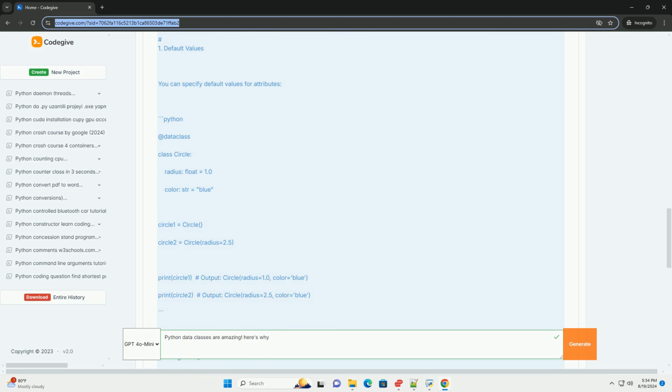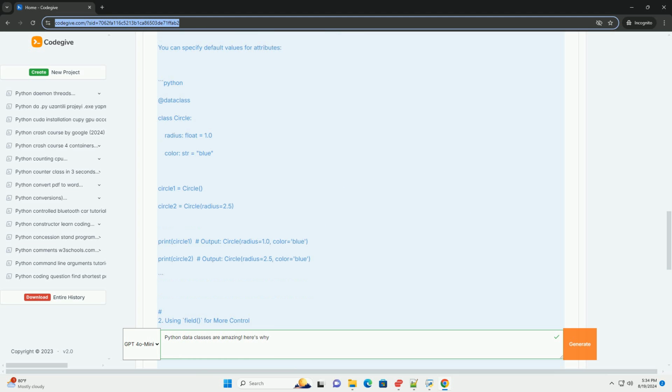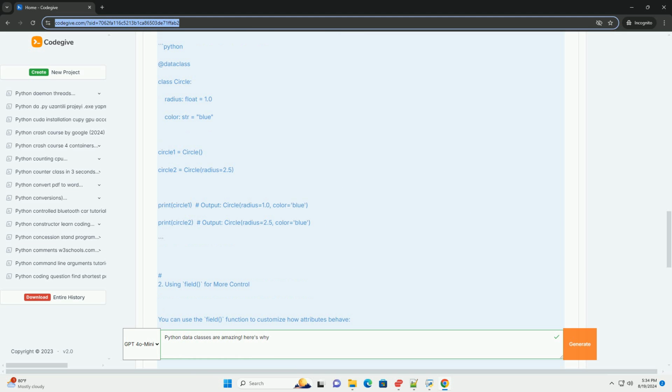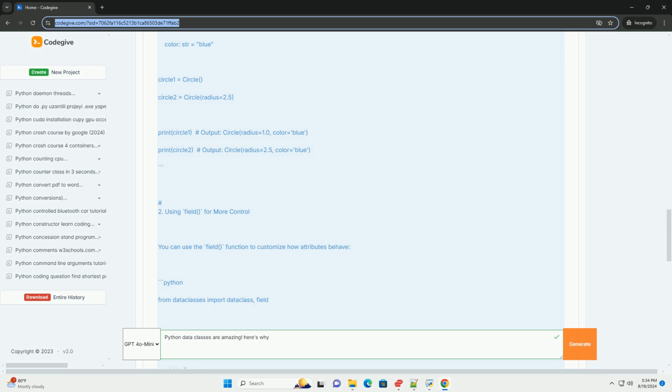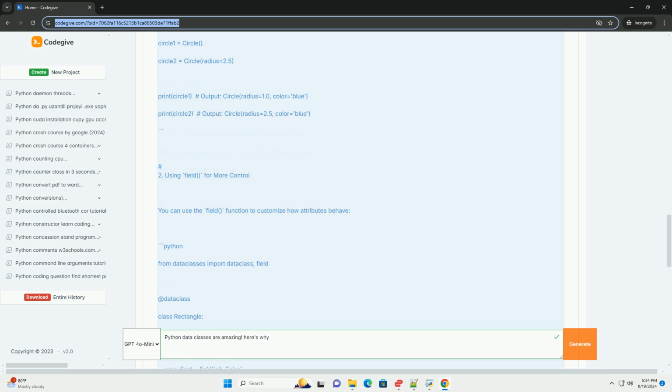4. Default values and factory functions. You can easily set default values for fields or use factory functions for more complex defaults. 5. Easy comparison with the eq method automatically generated. Comparing instances of data classes is straightforward and intuitive.